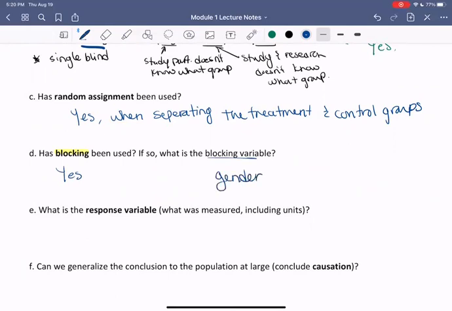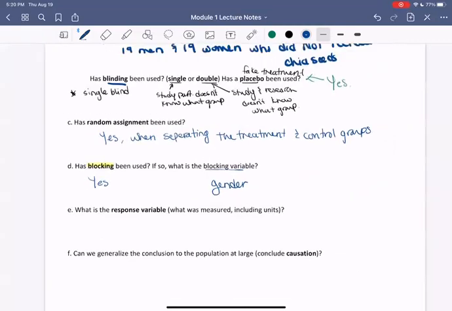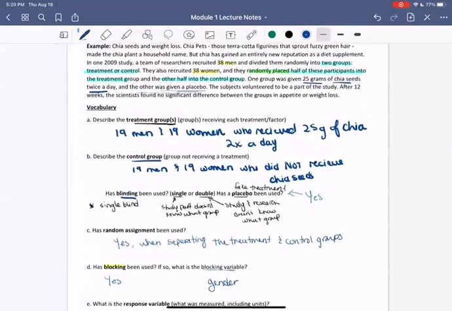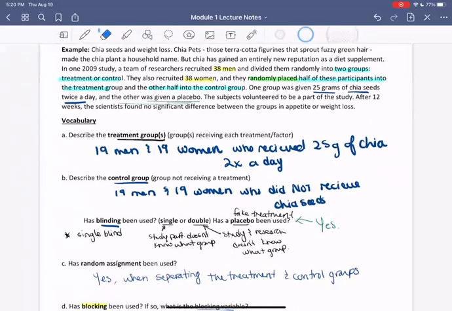What is the response variable? So this means after the participants have been given one treatment or else a placebo, what other variable was collected? What was measured, including units? So we see that in the end, the scientists found no significant difference between the groups in appetite or weight loss.